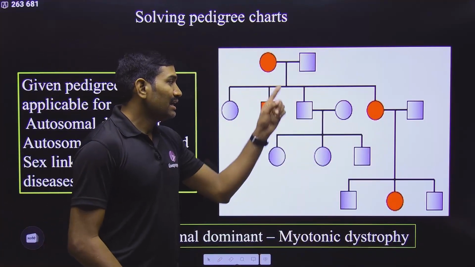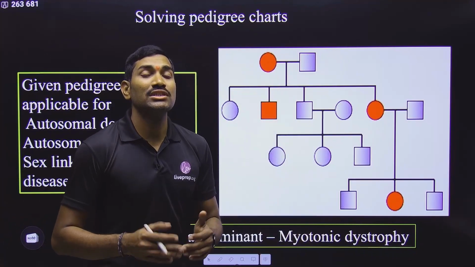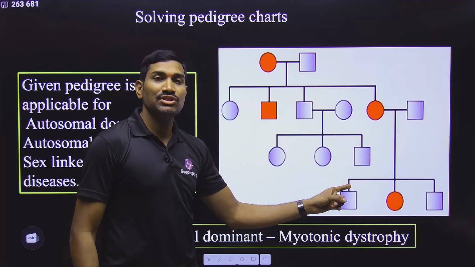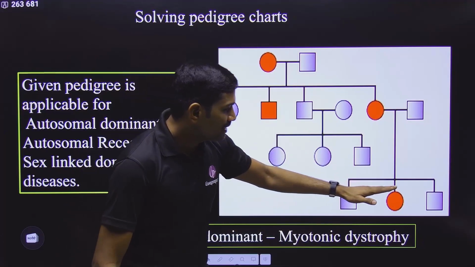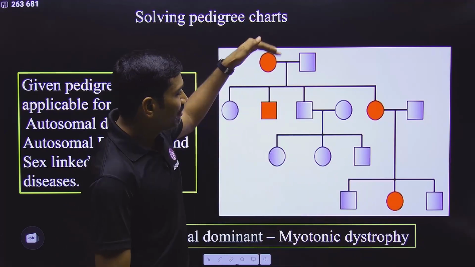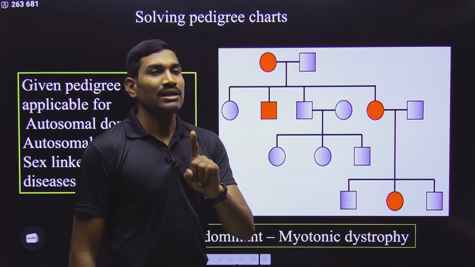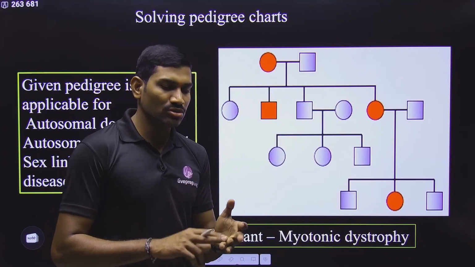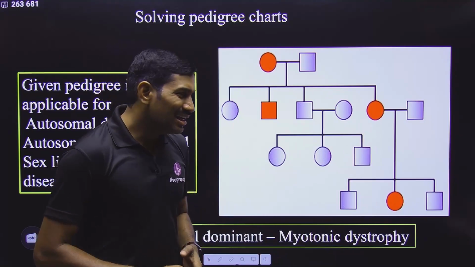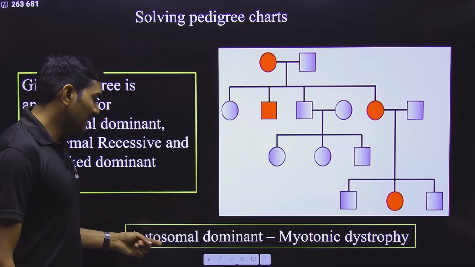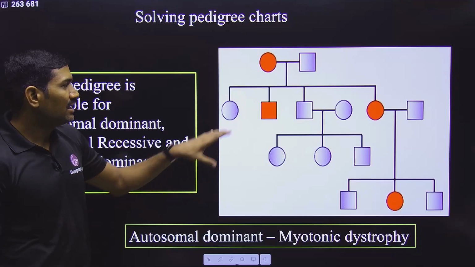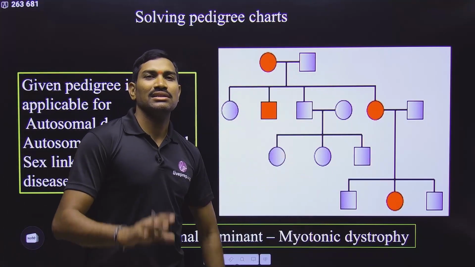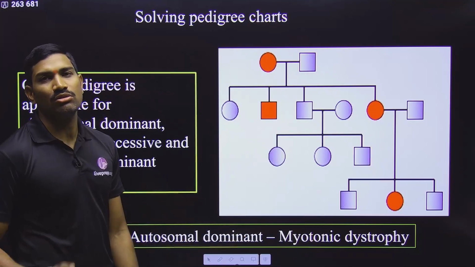But the thing is, here the data is not sufficient to conclude one. If you get the information of some other generations, finally it will end up with only one. But with this particular data, you cannot clearly say whether it is autosomal dominant, autosomal recessive, or X-linked dominant. But still in the NCERT, they have given this pedigree and they gave autosomal dominant. My suggestion is, try to remember this information. If exactly the same pedigree is given in the examination, then go with autosomal dominant.